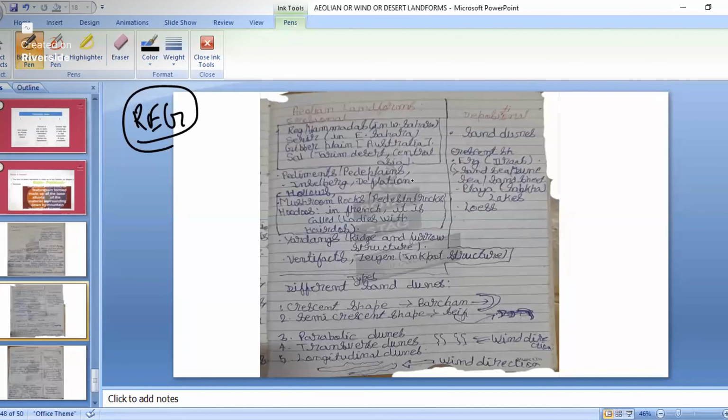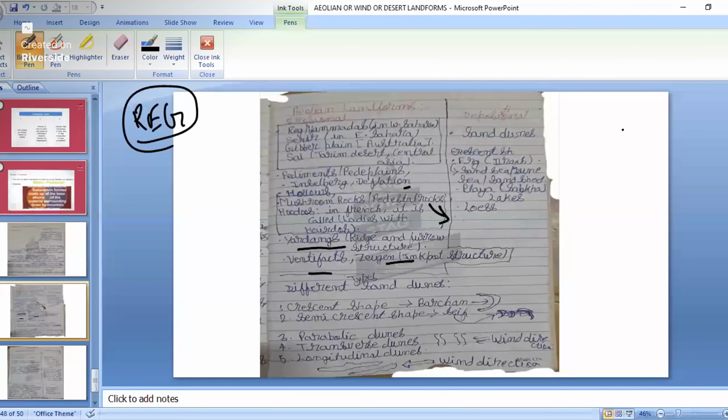Then pediments and pediplanes, that due to erosion, pediments or pediplanes landform formation will take place. Then we have the inselberg, then the deflation hollow that we studied. Then we have the mushroom rocks, also known as pedestal rocks, or you can say the hoodoos. Then we have yardangs, also called ridges. Then furrow structure, then the ventifacts. All these landforms are the erosion landforms in the desert part. So those are the Aeolian erosional landforms.